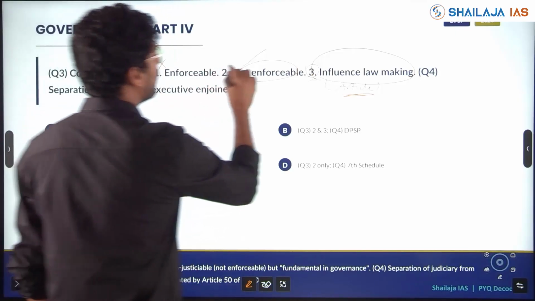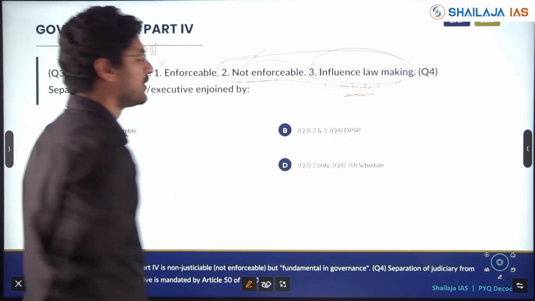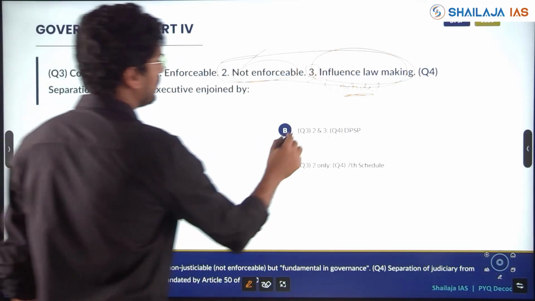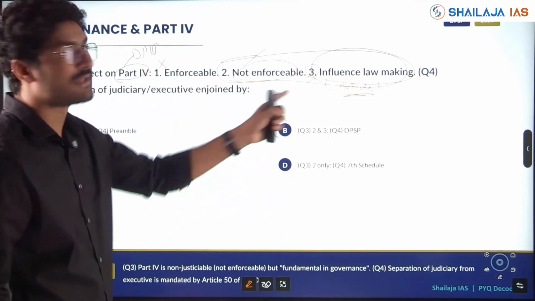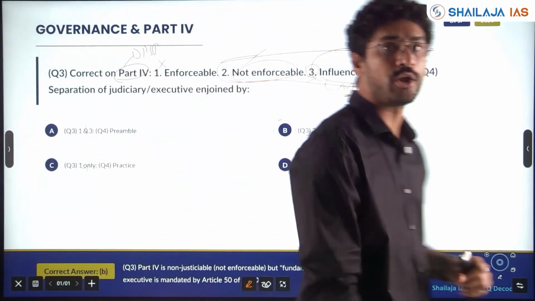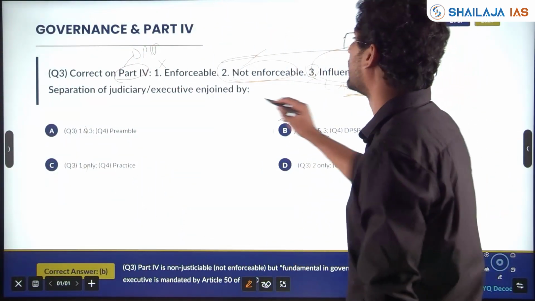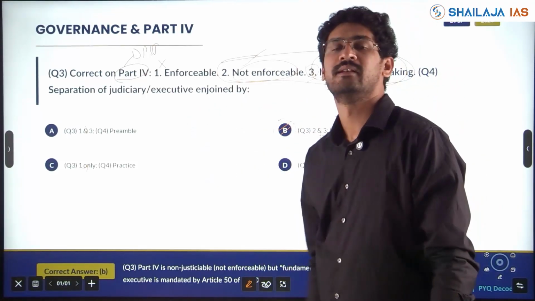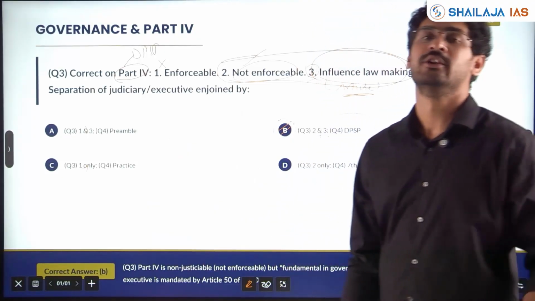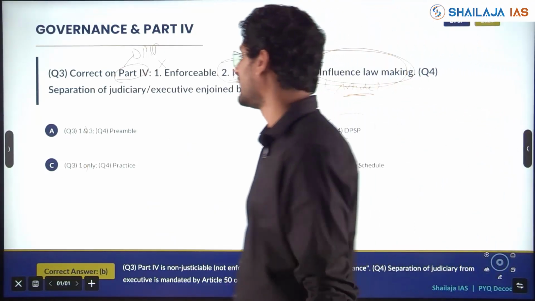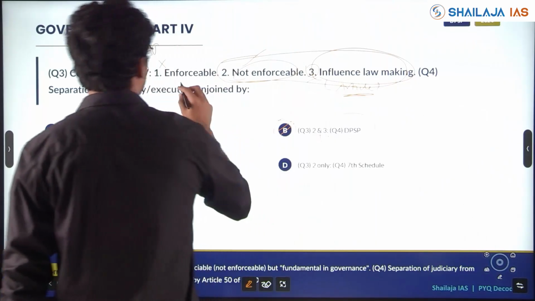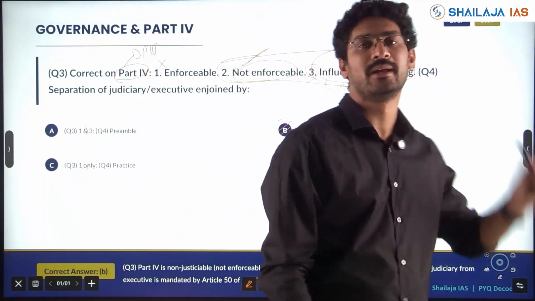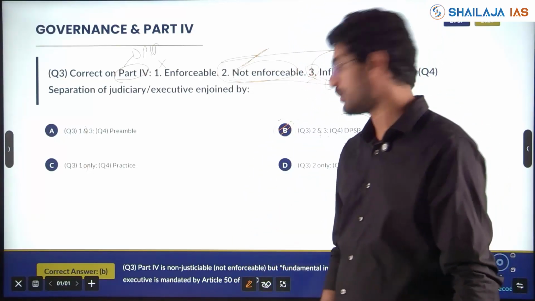So here what is the answer? 2 pairs only. Question 3, 2 and 3. One more question. Separation of judiciary and executive. Which article is it mentioned in? Article 50 and DPSP. Again the question has been asked. Separation of judiciary from executive, UCC, promotion of international peace. So the answer here is DPSP, and it is not enforceable, and it influences lawmaking.